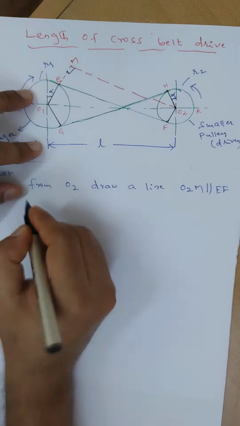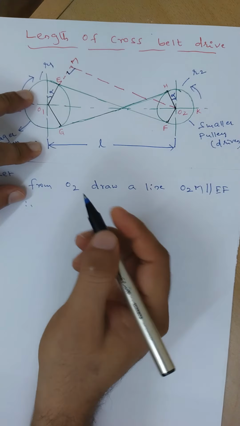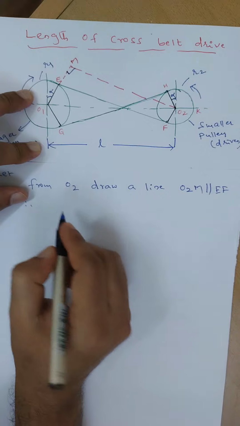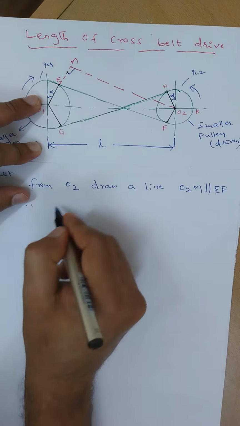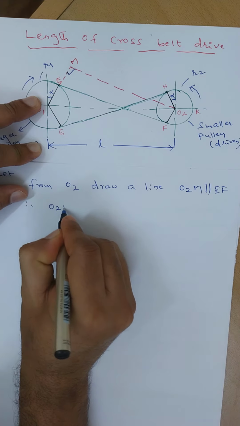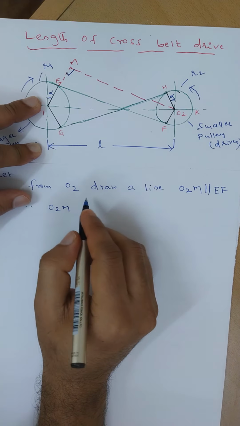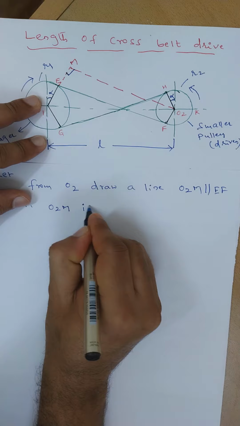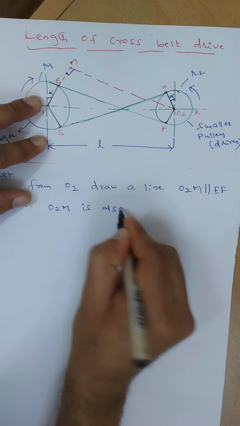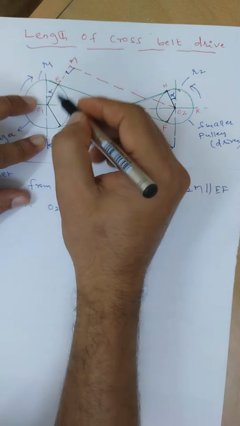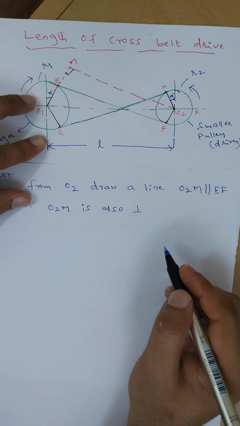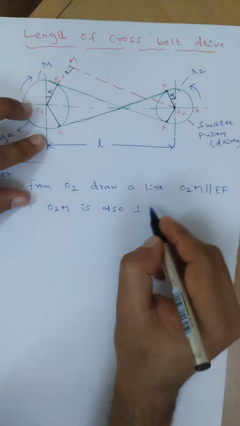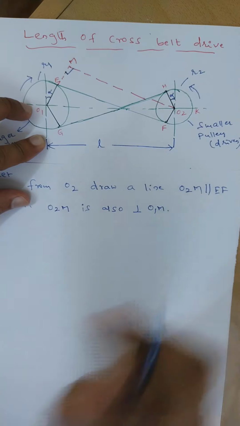Therefore O2M is also perpendicular to O1M.